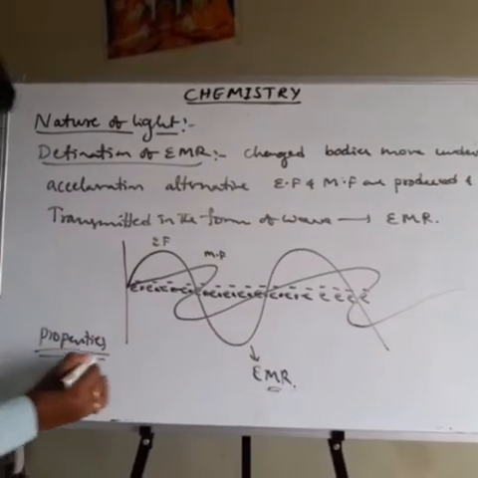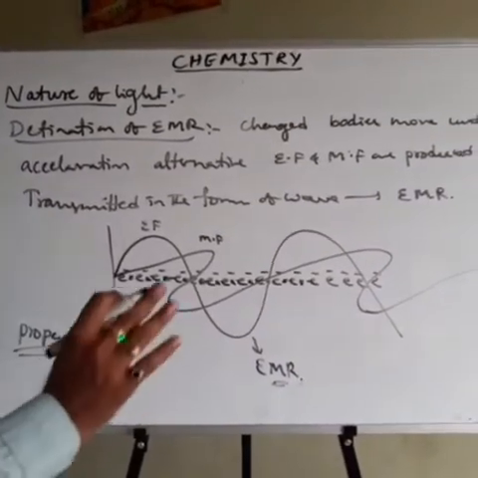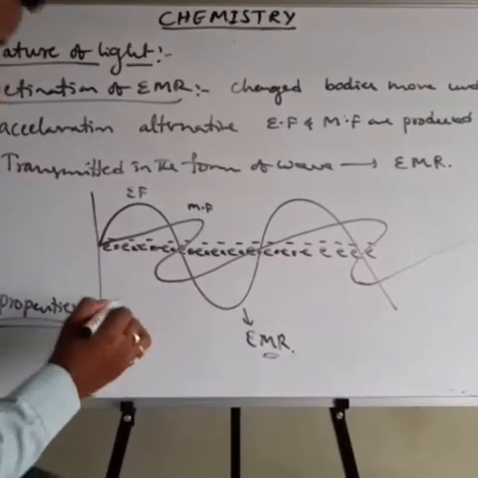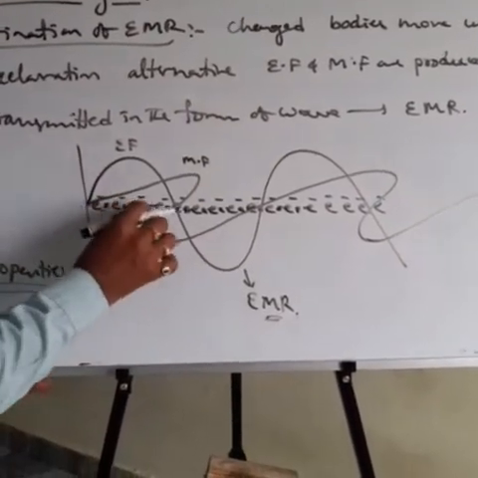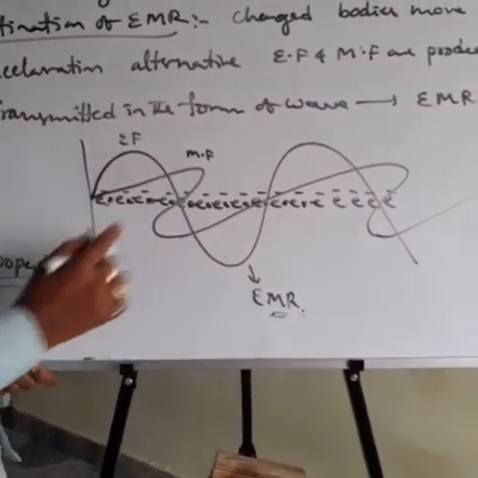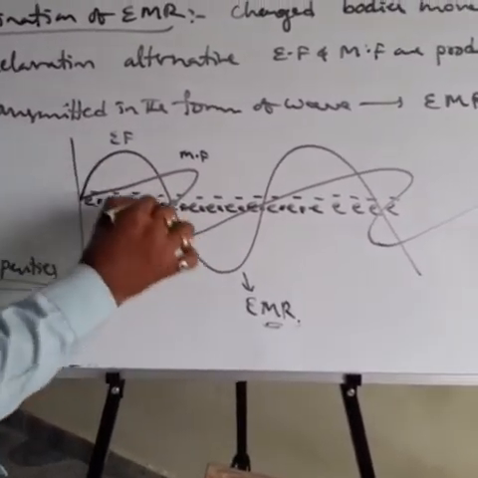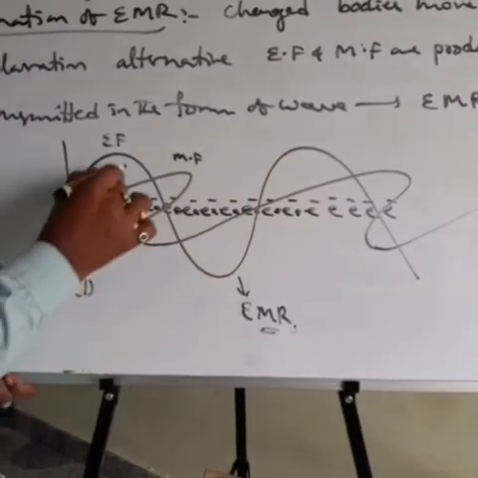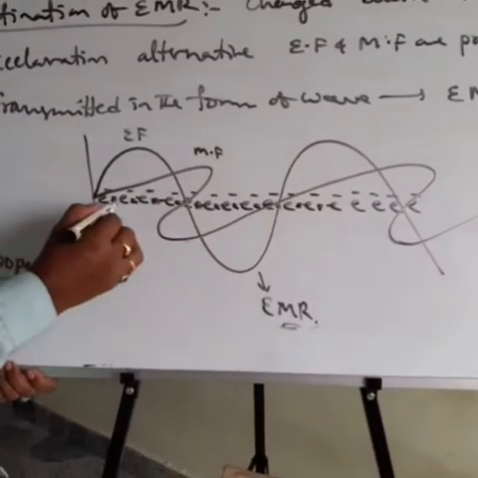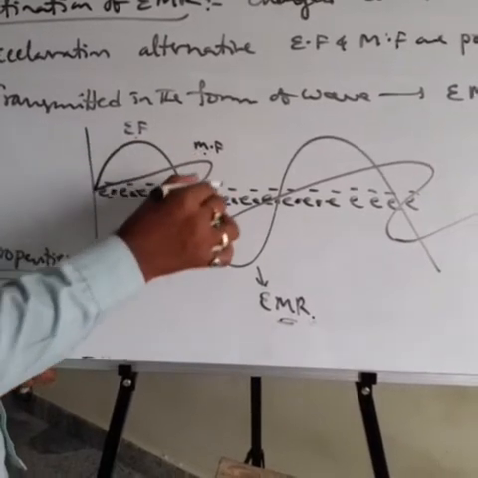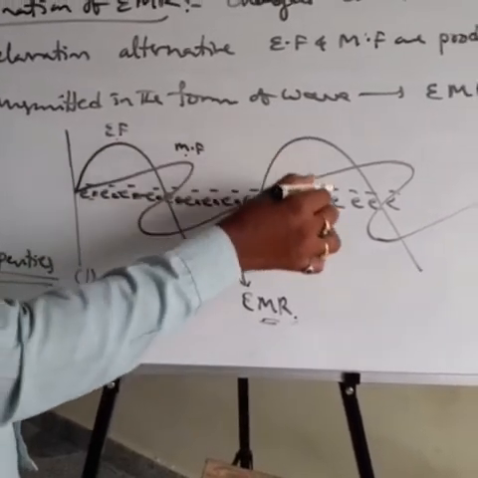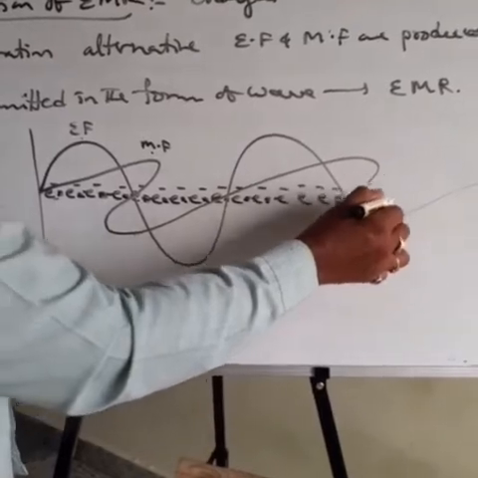The properties of electromagnetic radiations are mainly three points. Point number one: the oscillating charged particles, meaning the vibrating charged bodies, produce the electric field and magnetic field which are perpendicular to each other, and also perpendicular to the direction of propagation of the wave.